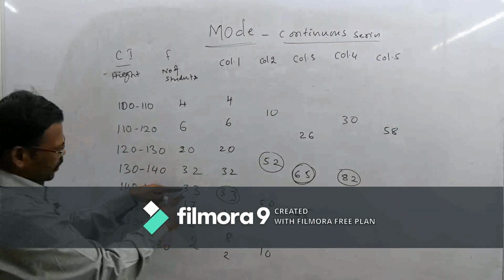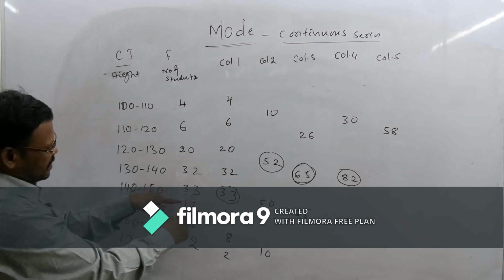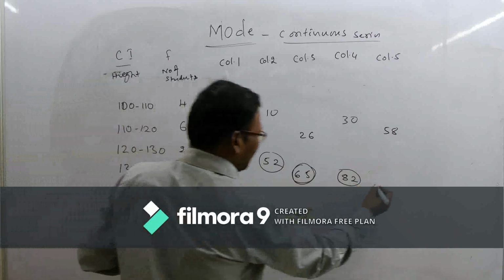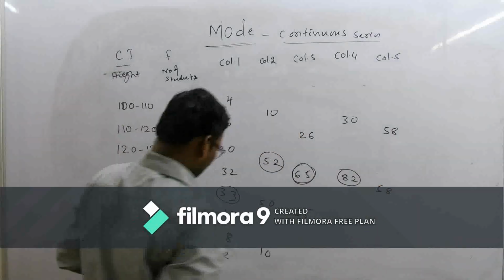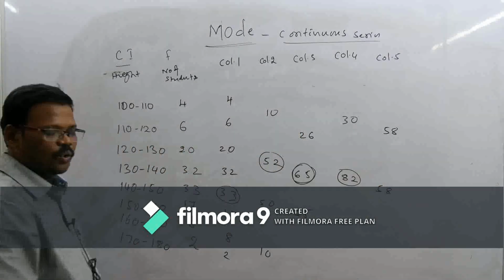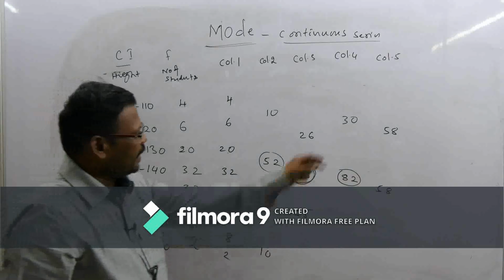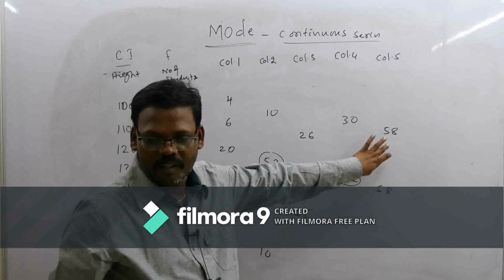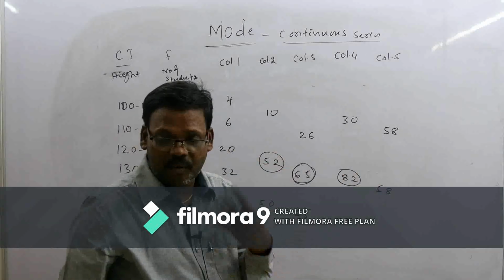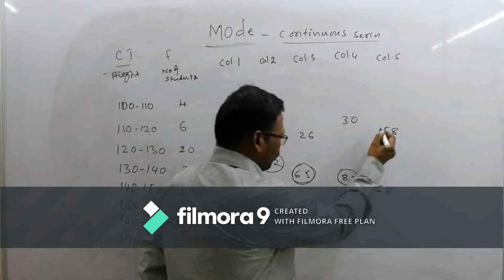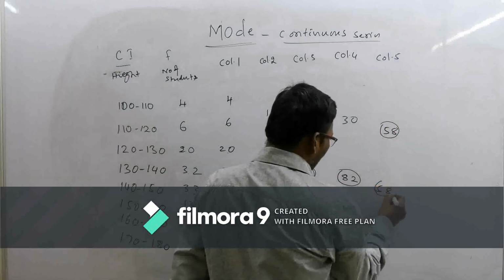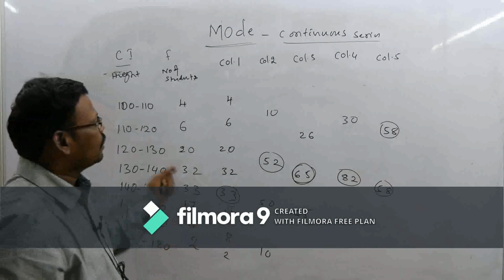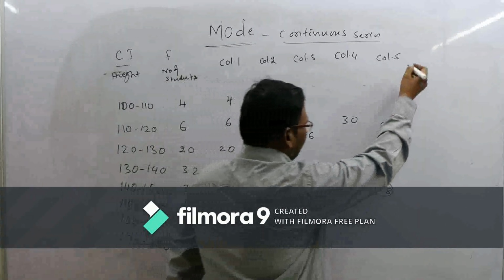The remaining 3: 33 plus 17 is 50, plus 8 is 58 again. The remaining 2 we neglect. Here there are 2 equal values, so just mark both to remember them. I will come back later.